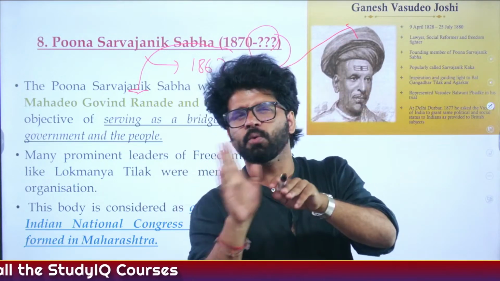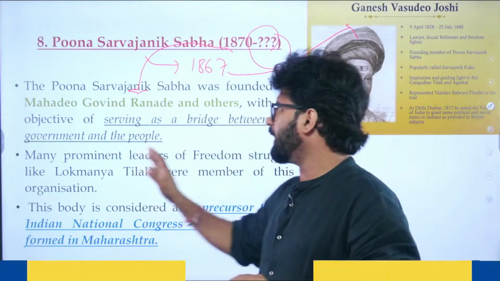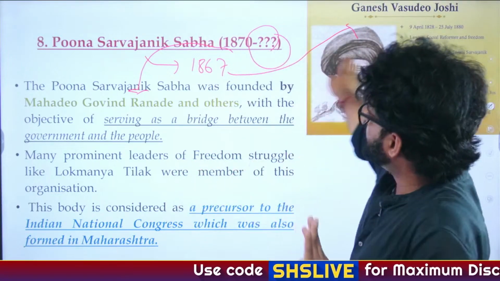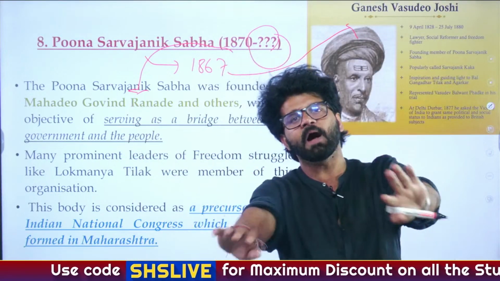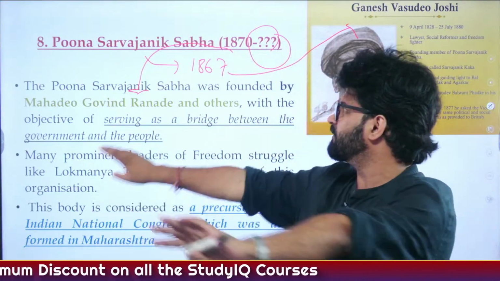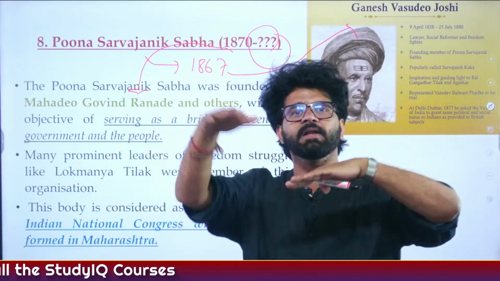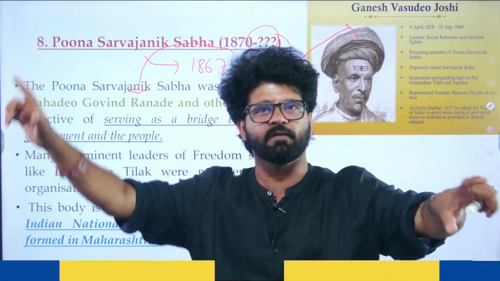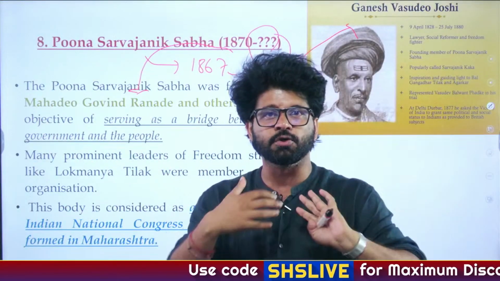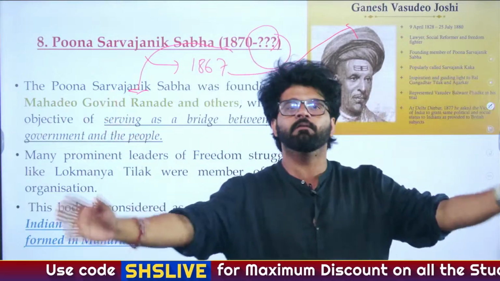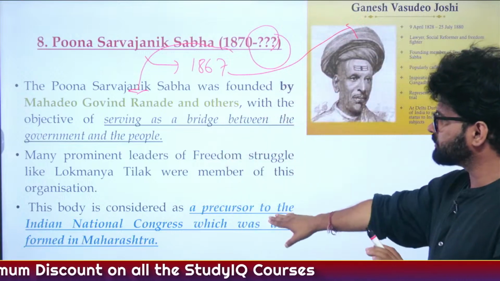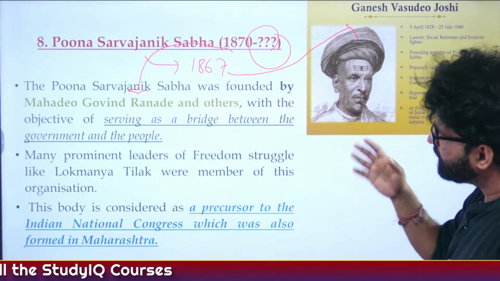We don't have to go there. Nobody is going to ask you the date and the year. These two are important leaders, founding members of Pune Sarvajanik Sabha that you have to remember, Ganesh Vasudev Joshi and Mahadev Govind Ranade. M.G. Ranade, we have also talked about him in socio-religious reform movements when we discussed that he was one of the founders of the Indian National Social Conference, which was the social wing of Indian National Congress, formed in 1887, because Congress was very hesitant to talk about sensitive issues like religion, which even right now is the reality as well. So this is a precursor of INC, and Pune Sarvajanik Sabha will also play a crucial role.